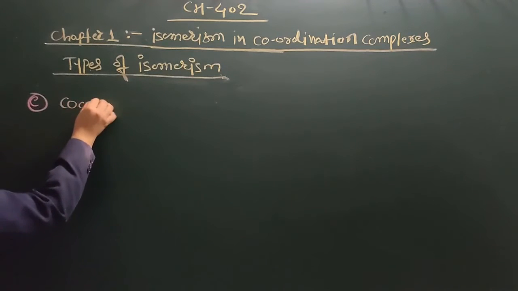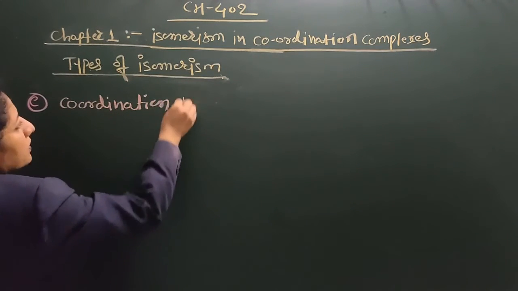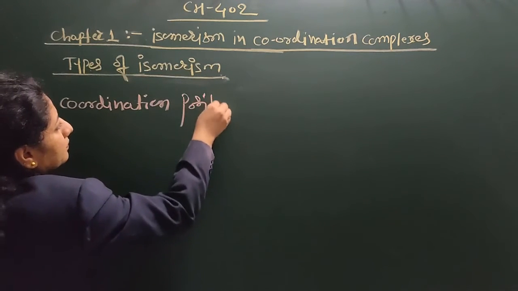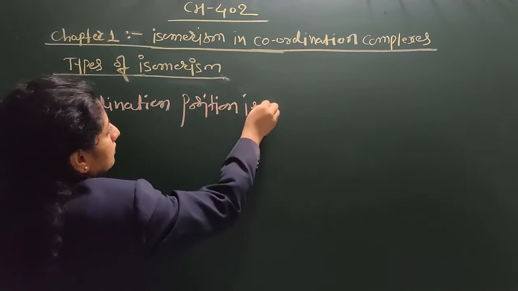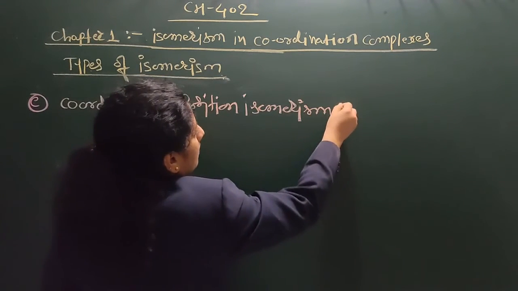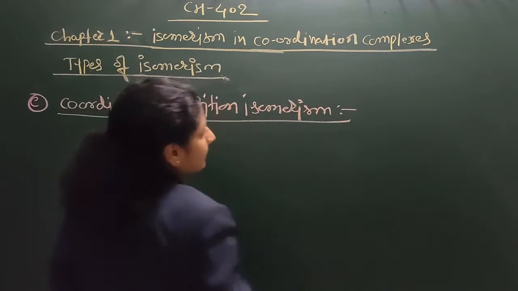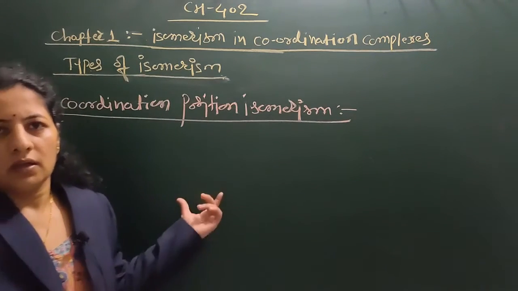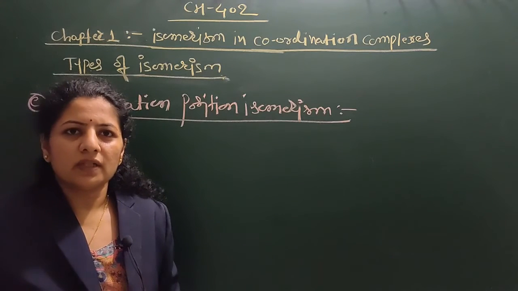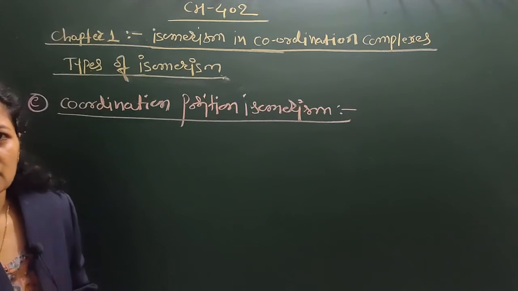In this type of isomerism, the ligands are arranged between two different coordination spheres in a different manner.